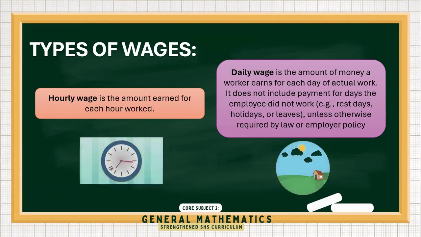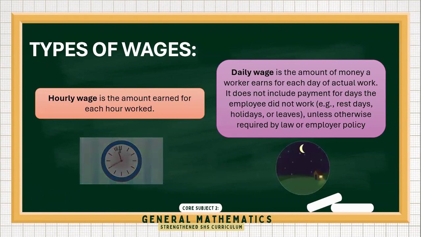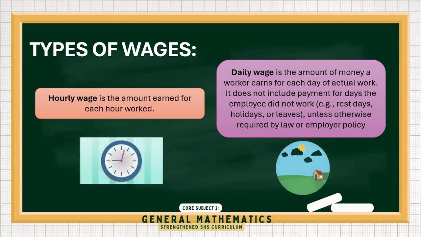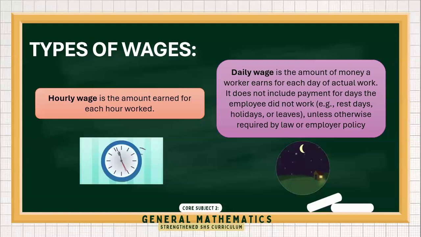Always remember this definition. So for example, if Mang Pedro earns 450 per day and works 24 days in a month, then what will be the monthly income? So the daily wage there is 450 pesos. So that is how we define it.